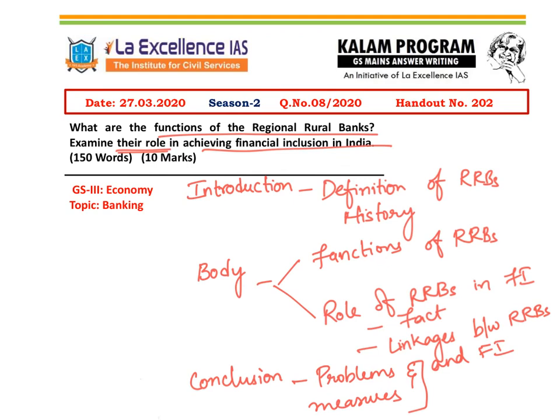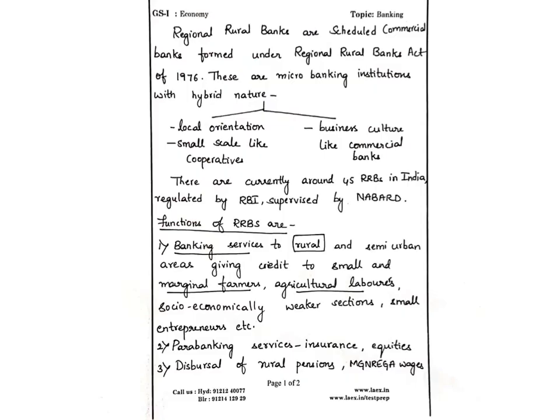Now let us see one of the sample answers written by a student. He writes, regional rural banks are scheduled commercial banks formed under the Regional Rural Banks Act of 1976. These are micro banking institutions with hybrid nature. He has drawn a small subdivision. In the first part here, he is writing local orientation and small scale like cooperatives, that is cooperative banks, I think. And here he has written business culture like commercial banks.